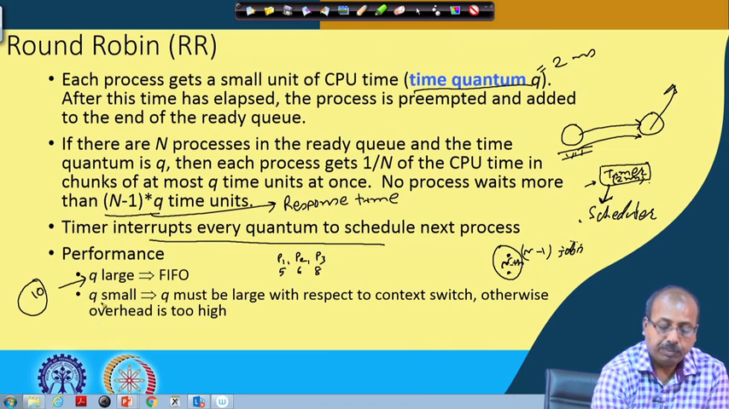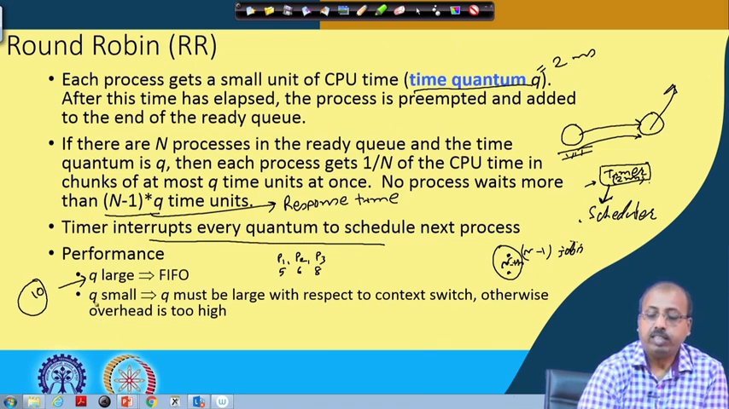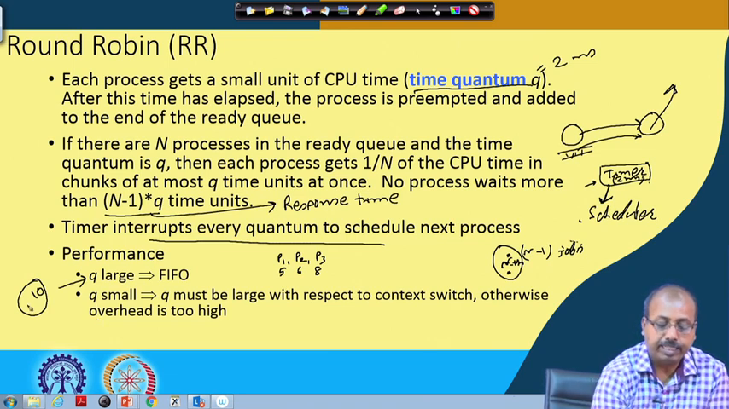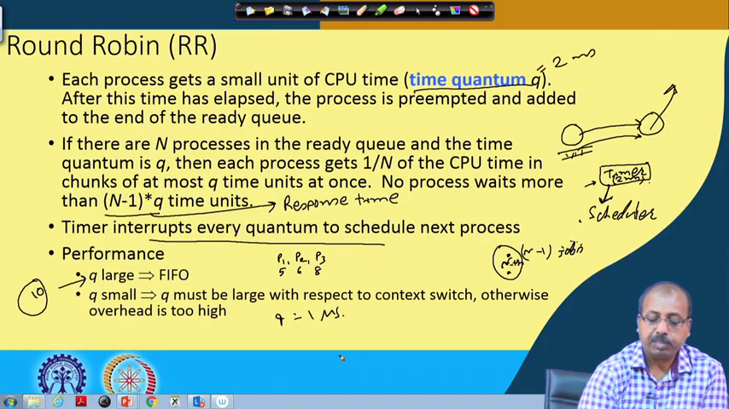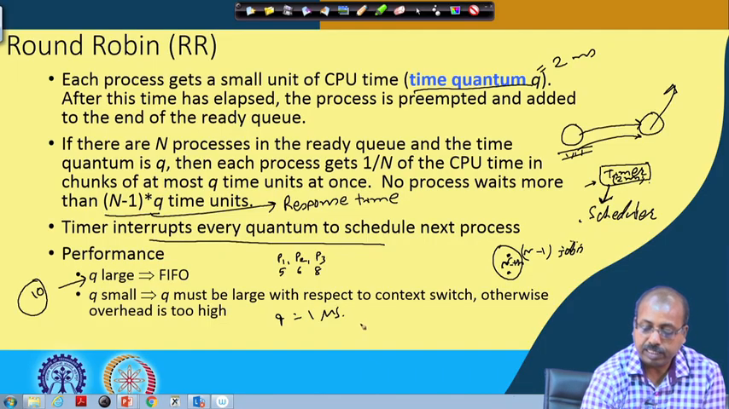Now, if q is made very small, instead of 10 milliseconds, say q equal to 1 microsecond, then the job gets a chance for execution, executes for 1 microsecond, and then the scheduler has to be invoked again to select the next job. The scheduler runs, the next job is selected and runs for 1 microsecond, and then again the scheduler will come into the picture.